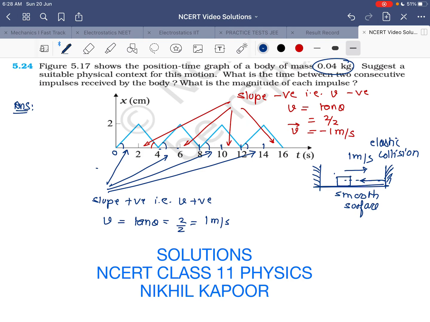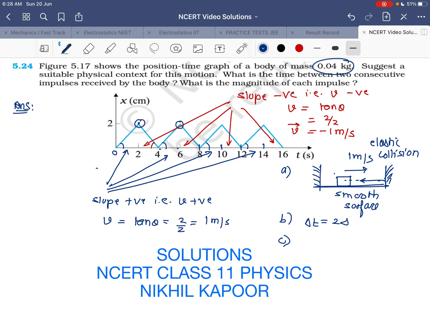What is the time between successive impulses received by the body? As you can see, after every 2 seconds the velocity of the body is changing. So the answer to the second part of the question is that after every 2 second interval the body is receiving an impulse. Third, what is the magnitude of each impulse? As you can see, these are the points where impulse is being received by the body.